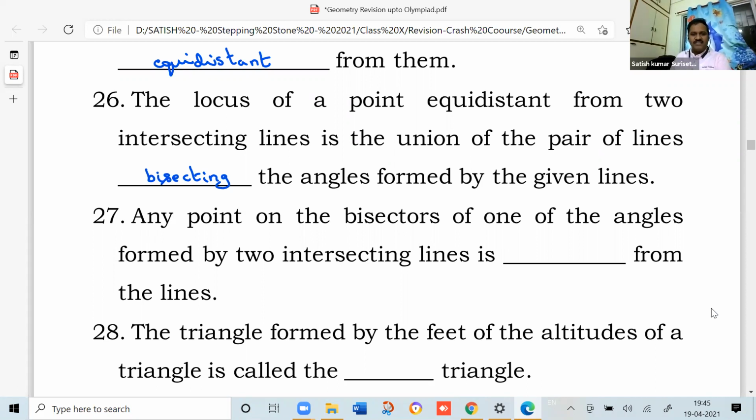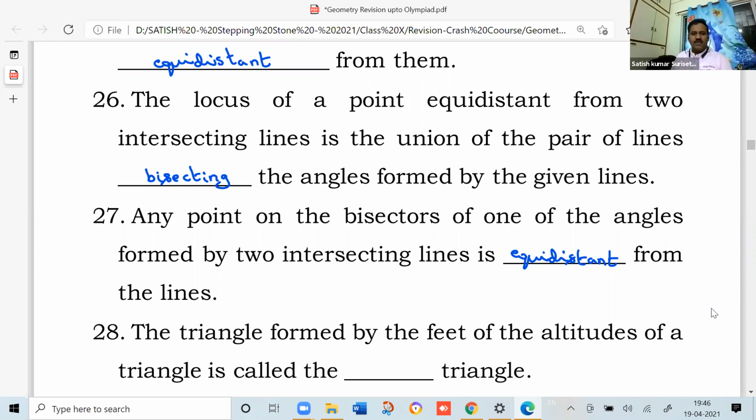Any point on the bisectors of one of the angles formed by two intersecting lines is equidistant from the lines.